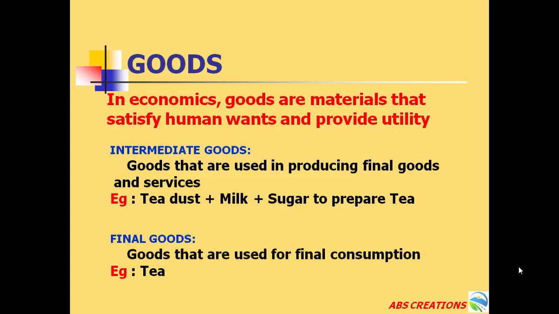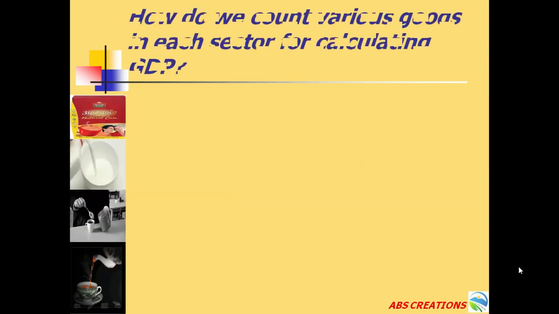Final goods are the goods that are used for final consumption. Goods that are used for final consumption, we say, are final goods. Example, tea. Now we'll see how we count various goods in each sector for calculating GDP. So we know GDP is the total value of final goods and services produced within a particular territory. So which sector contributes to GDP? It is the sum of production of all the three sectors.